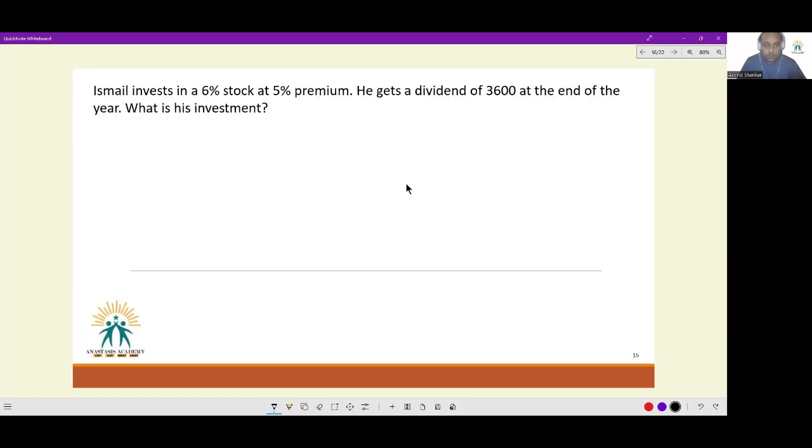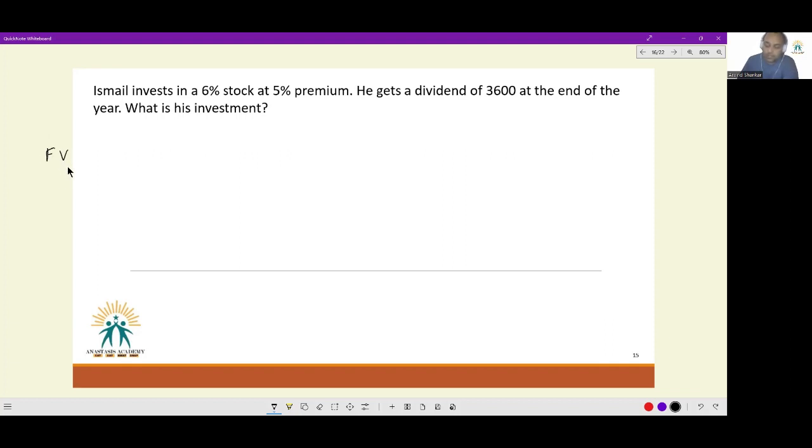Okay, now comes stocks. Some questions on stocks. Ismail invested in a 6% stock at 5% premium. Now, some terms that you should know. There is something known as face value of a share.